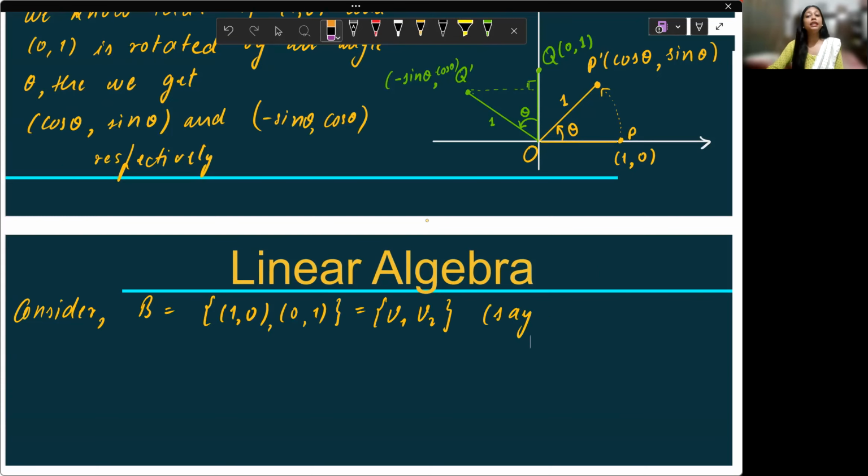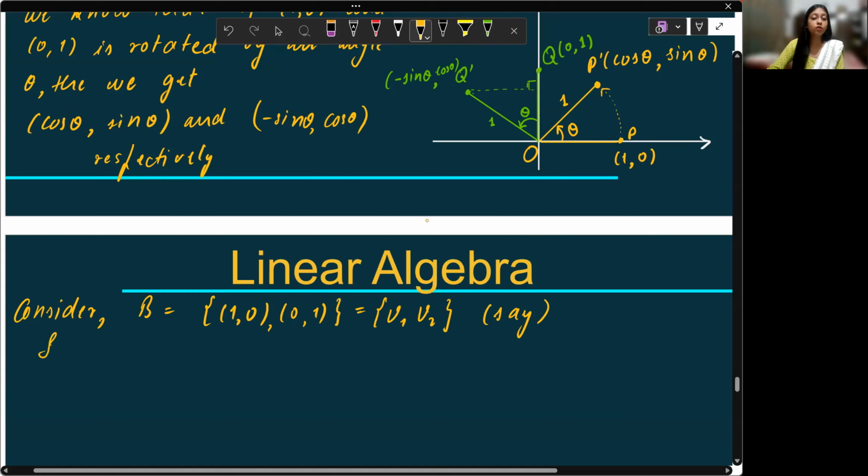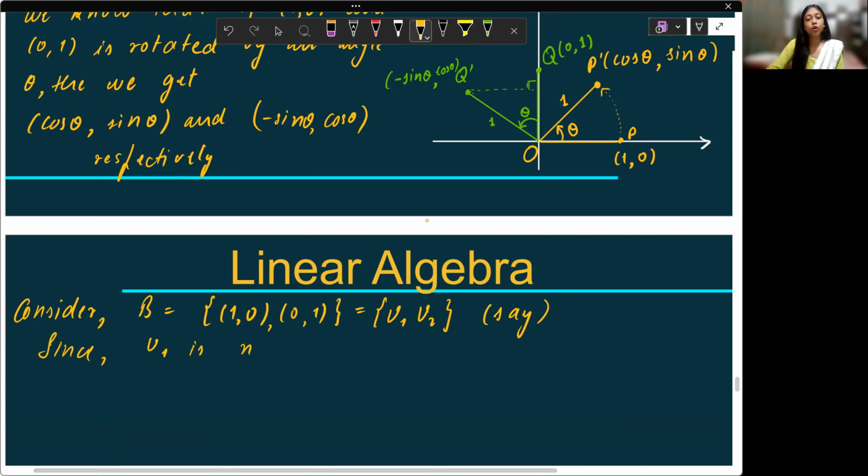Again, to prove they are linearly independent, what we can do? Since V1 is not a scalar multiple of V2, I cannot multiply any real number in the first vector to get the second vector. So it's not a scalar multiple of V2. Therefore, B is a linearly independent set.